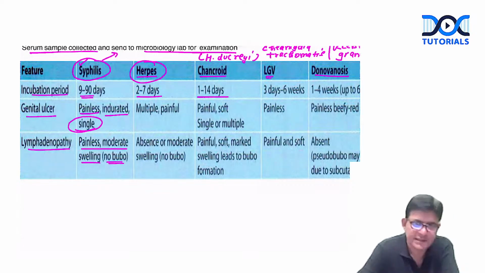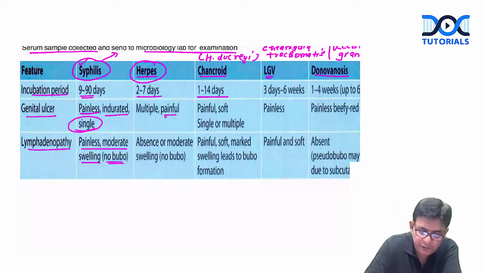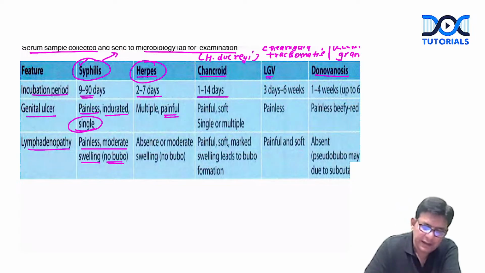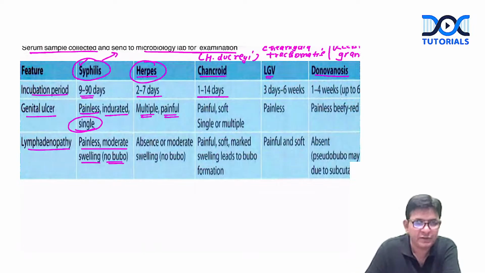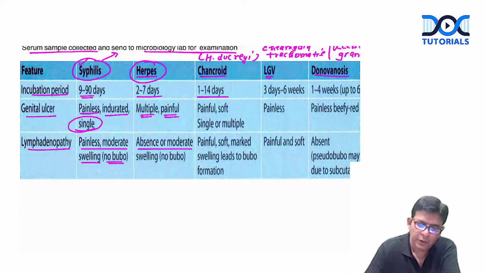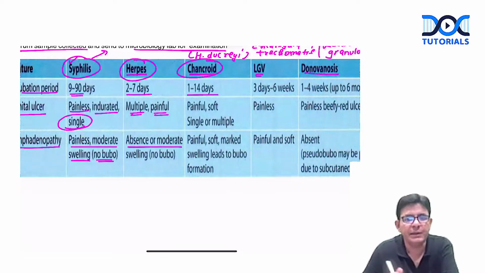Then comes herpes, and herpes, you know, is a viral infection. Herpes infections are very, very painful. They involve the nerves. Multiple they are, and they are painful. So herpes lesions are multiple and painful. And inguinal lymphadenopathy or any sort of lymphadenopathy is absent. So absent lymphadenopathy is a feature of herpes. Now, talking about chancroid, which has an incubation period of how much? 1 to 14 days. I told you chancroid is caused by what? Haemophilus ducreyi.